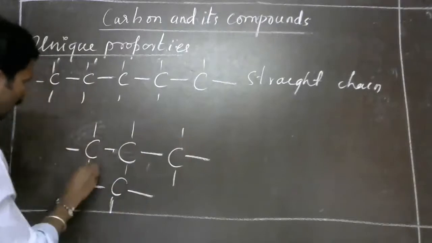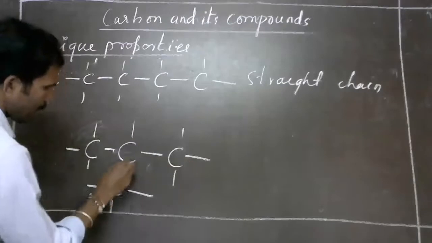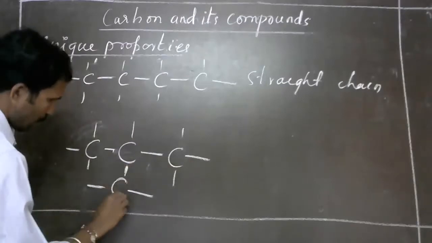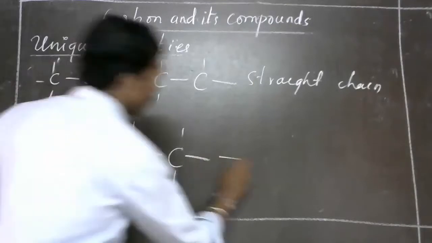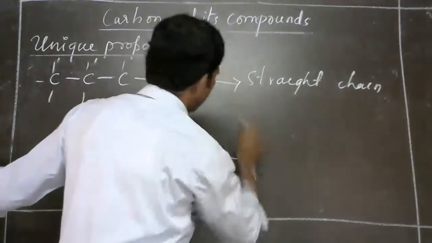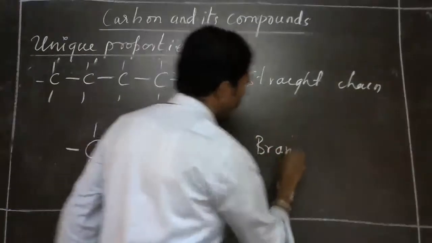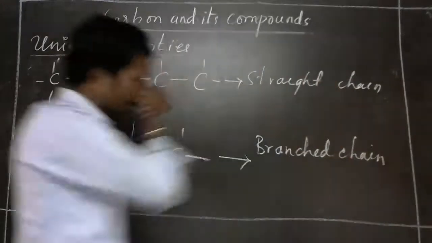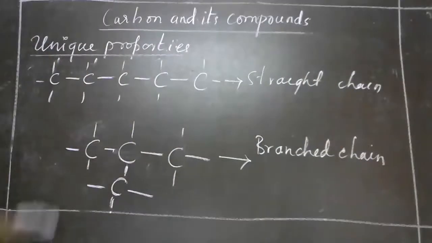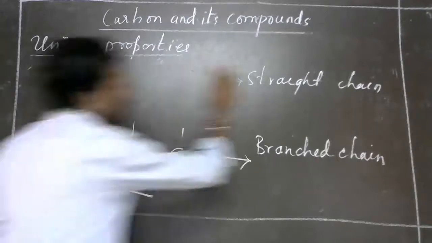See, here it is a branched chain: this is a straight chain and there is one branch over here. One carbon is there as a branch. So this is a branched chain. So this is two types of catenation, straight chain and branched chain.